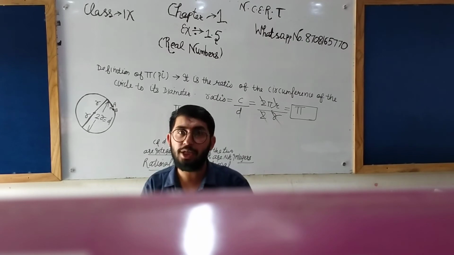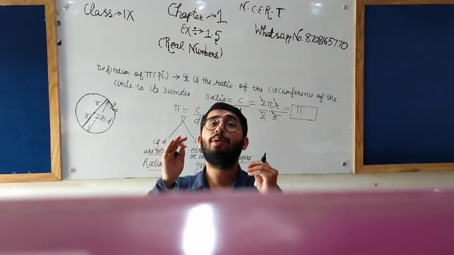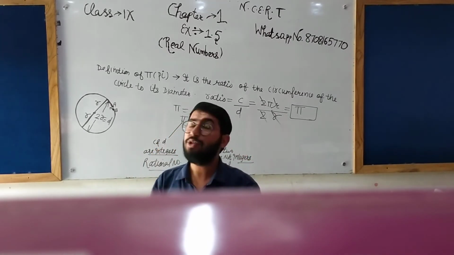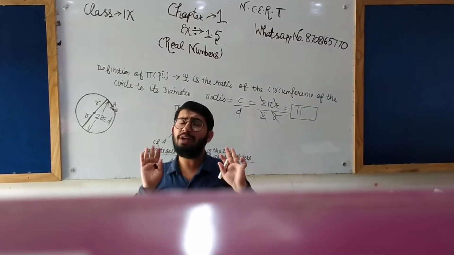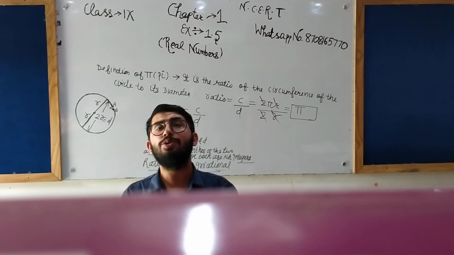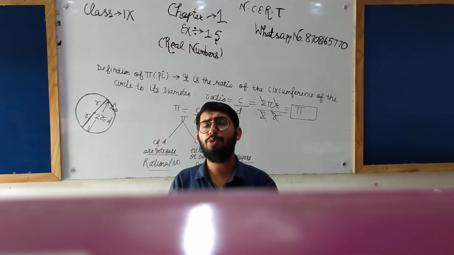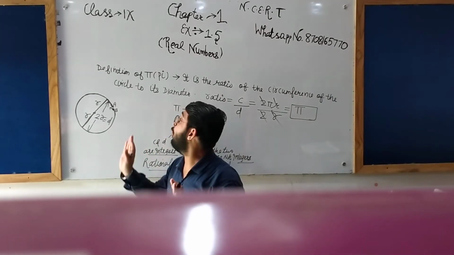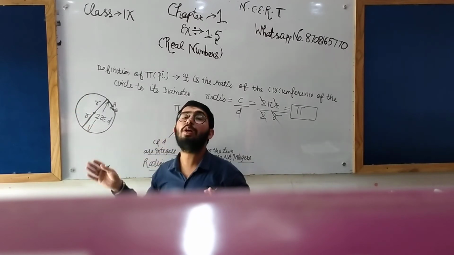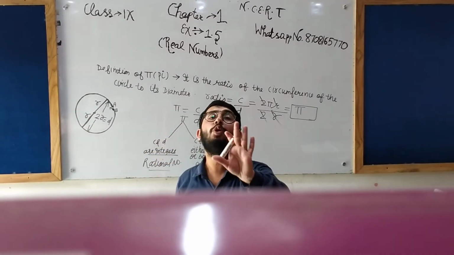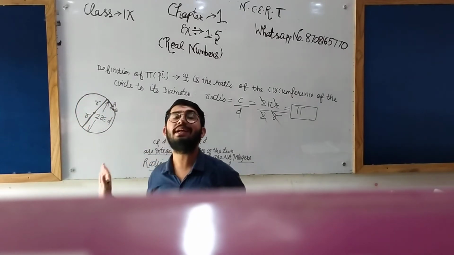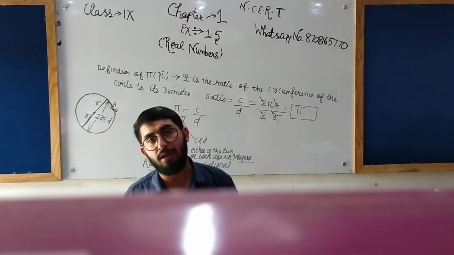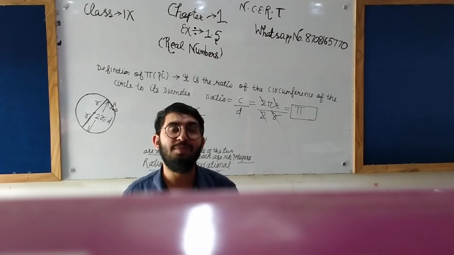If you want to check it, you can do this experiment at home using a thread, a scale, or whatever measuring tool you like. But for finding the circumference of a circle of any radius, you won't be able to find the exact value. You will get the approximate value.